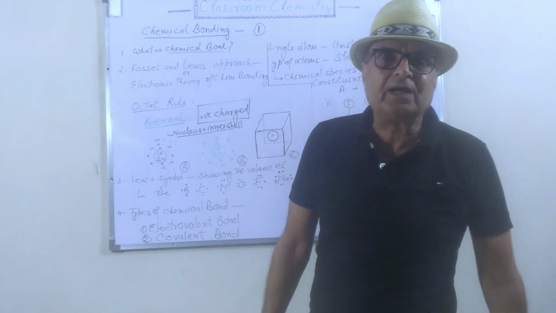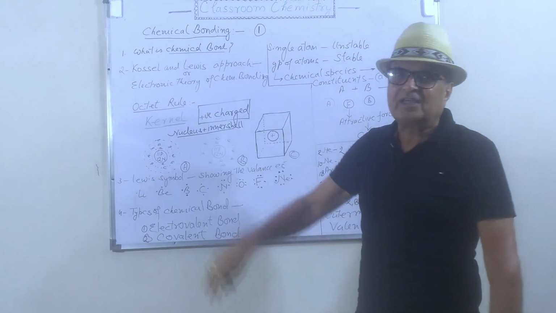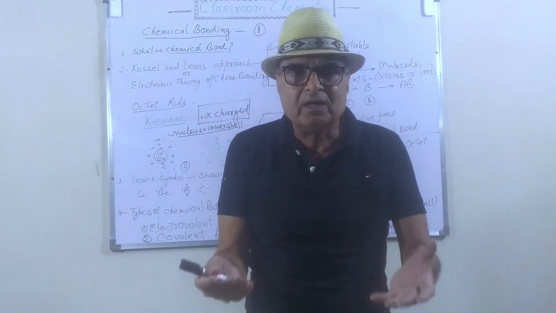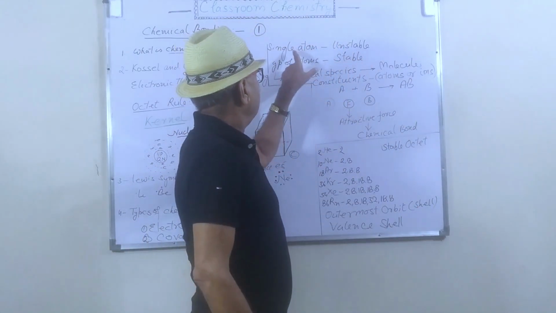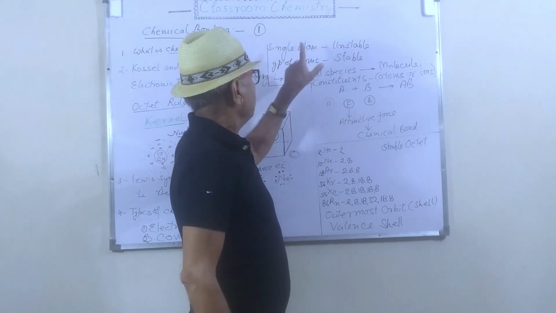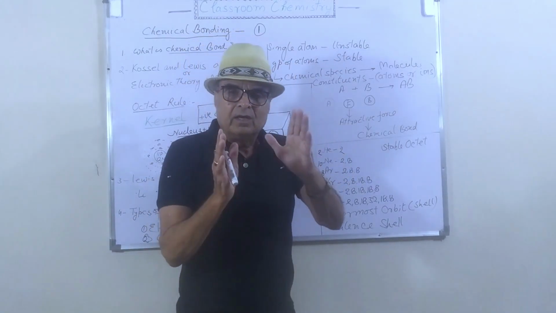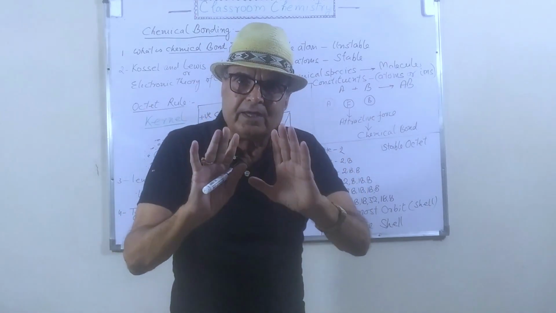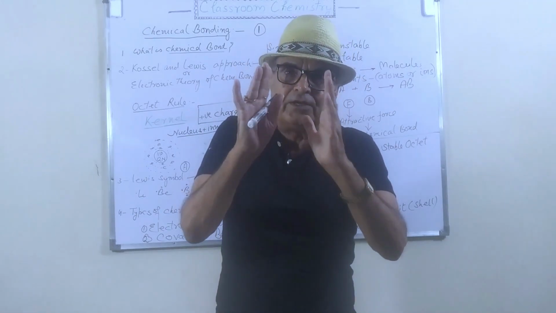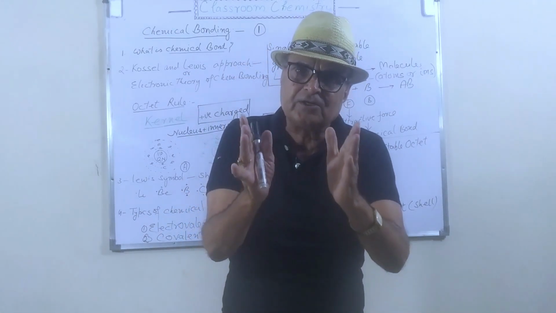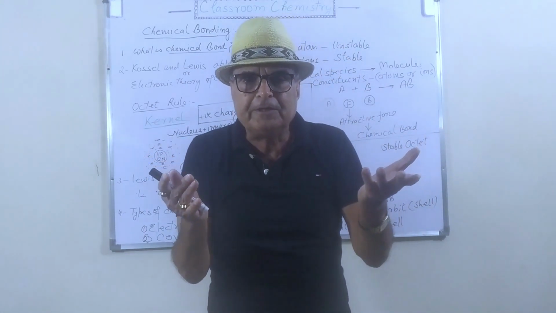So the third question arises here: what is a chemical bond? I told you two things here. One, the single atom is unstable and a group of atoms is stable. So in this way you can say the atoms in a group can exist together. What do you mean by stability or instability?